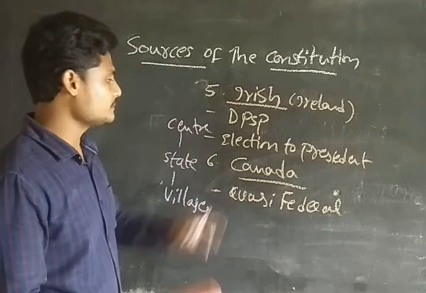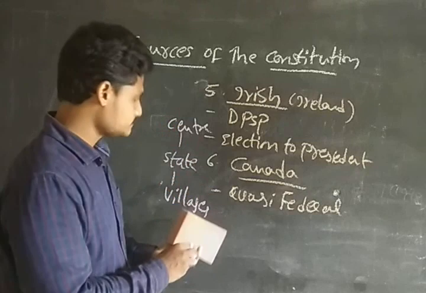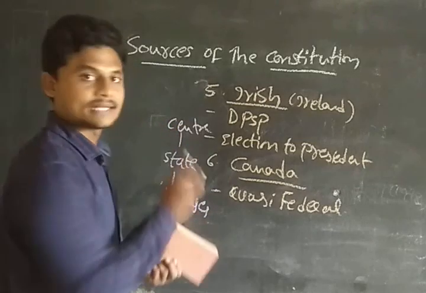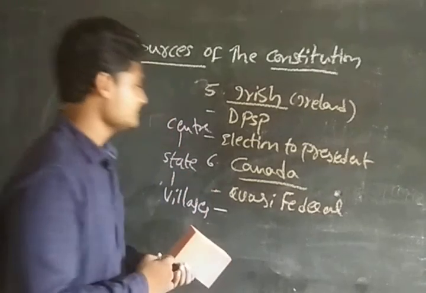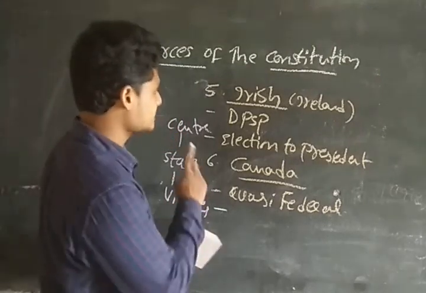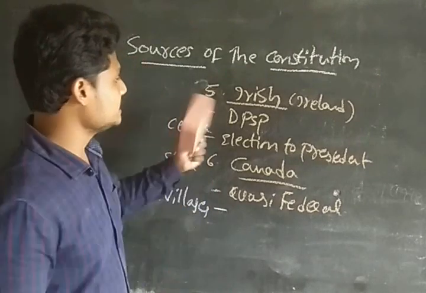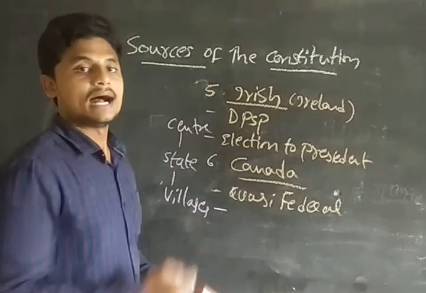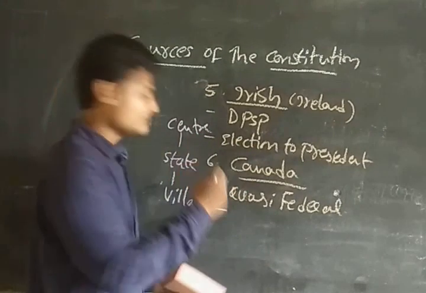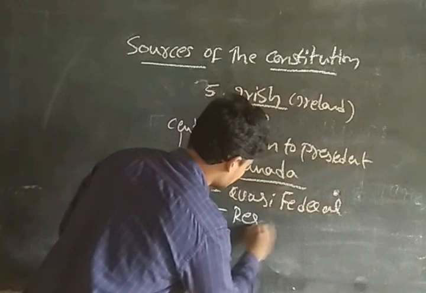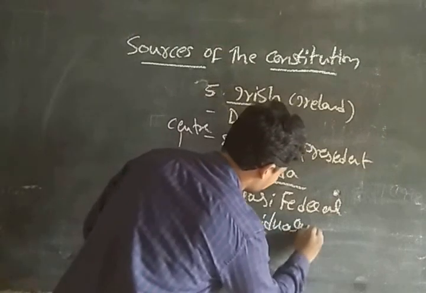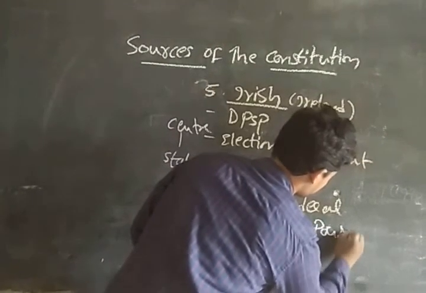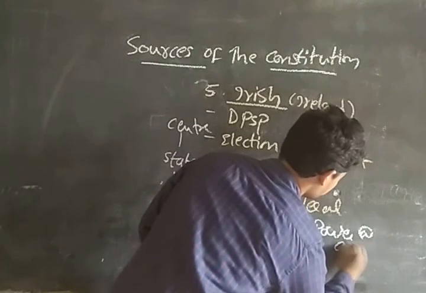So this is the provision from the quasi-federal, and that is a strong center, guys. So after that, in the Irish Constitution we are seeing the DPSP and the election of the President, and from Canada we are having the quasi-federal system and the residuary power with the center.